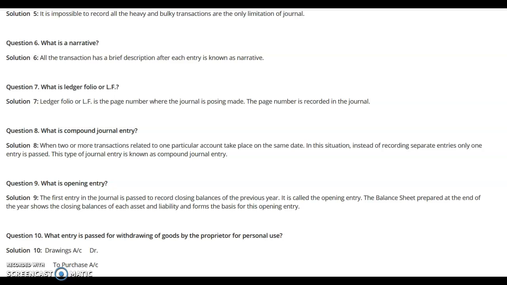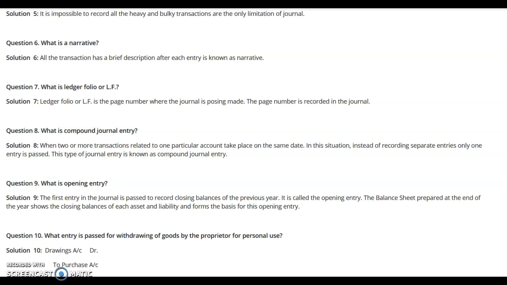For example, on 5th June, salaries paid and rent paid are rupees 10,000 and 5,000 respectively. Both transactions relate to payment through cash, and they were done on the same day. We could have two separate entries: salaries account debit to cash account, rent account debit to cash account. You will notice that on the credit side, the account is common, that is cash account.